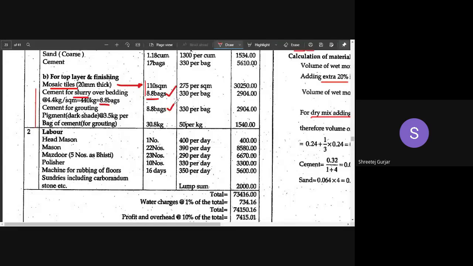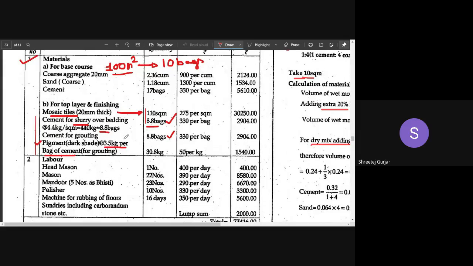And 10 bags of cement are required for grouting. Usually this much grouting is not required, but they have taken it, so you can assume that the same number of bags are required for cement grouting. And then we have to consider the dark pigment that you have to mix, 3.5 kg per bag of cement for grouting. Convert per bag, that is 3.5, you have to multiply here by 3.5.